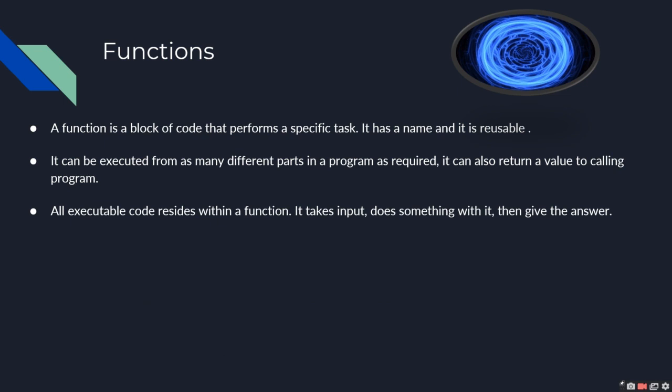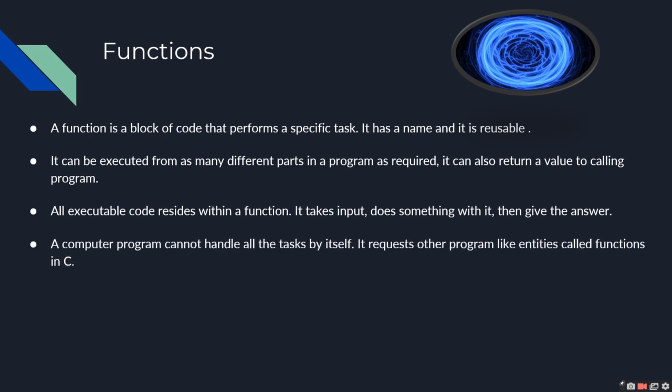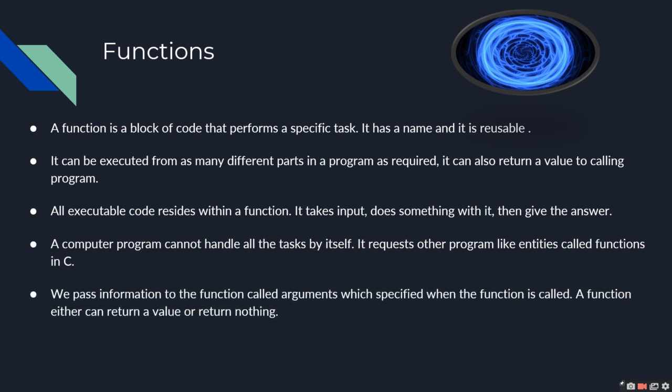All executable code resides within a function. It takes input, does something with it, and then gives the answer. A computer program cannot handle all the tasks by itself. It requests other program-like entities called functions in C. We pass information to the function, called arguments, which are specified when the function is called. A function can either return a value or return nothing. A function is a subprogram that helps reduce coding.